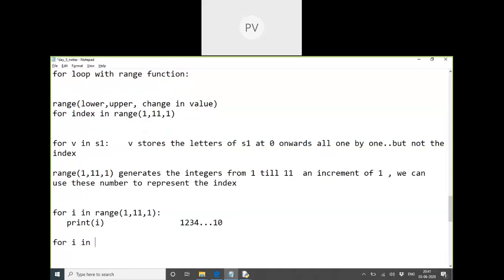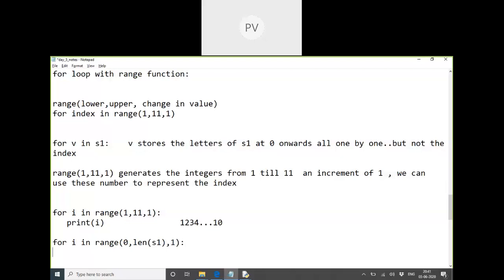For i in range of 0 onwards till length of S1, right? And which increment? Plus 1. Now you can understand what the numbers are here: 0 to less than the length of the string, and increment is plus 1.